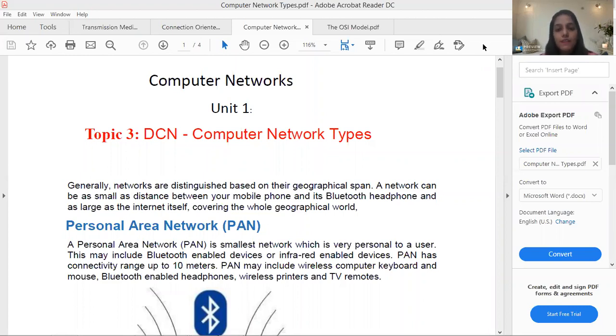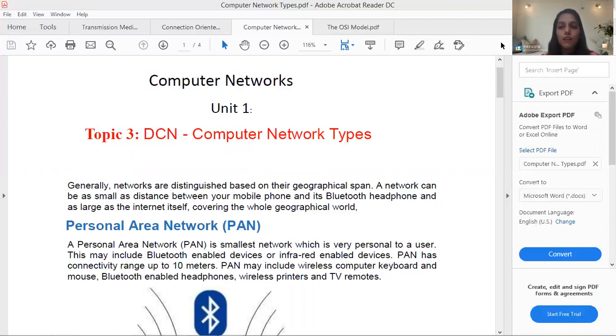Our today's topic is computer network types. In the previous lecture, we studied the classification of computer networks, and this is the first one, based on the geographical span. A network can be as small as the distance between your mobile phone and a Bluetooth headphone, and as large as the internet itself. So it basically depends on the range, and on the whole geographical world.